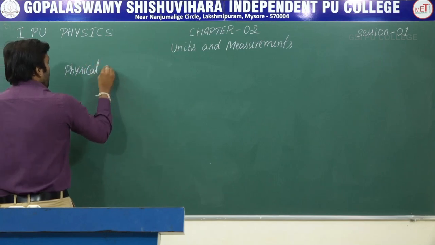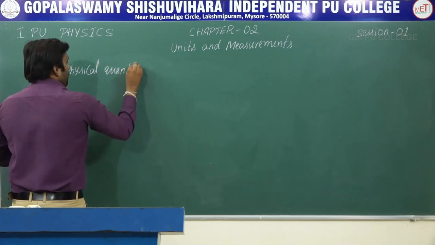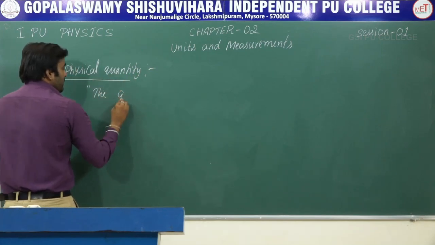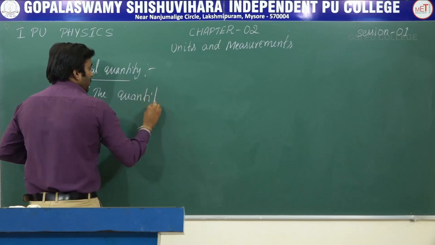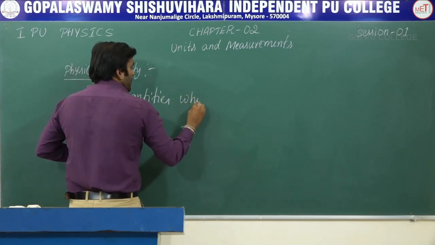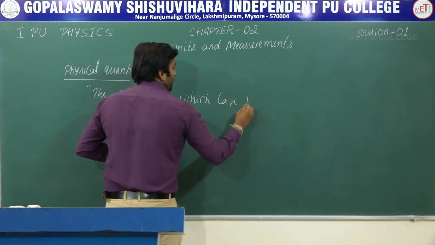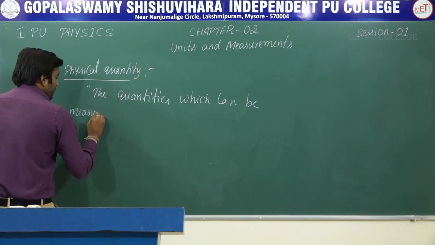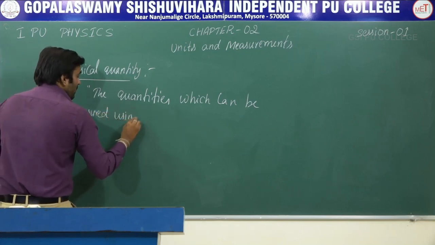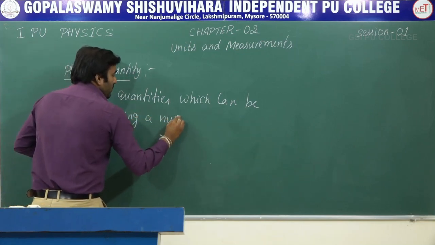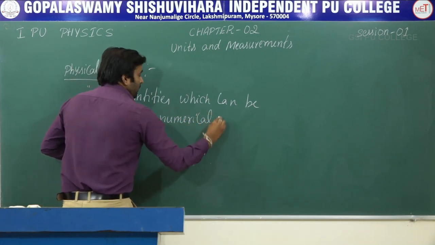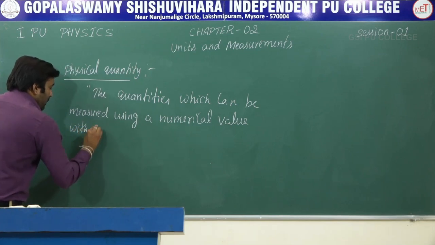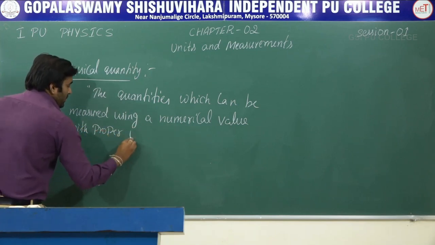Physical quantity: the quantities which can be measured using a numerical value with proper unit.